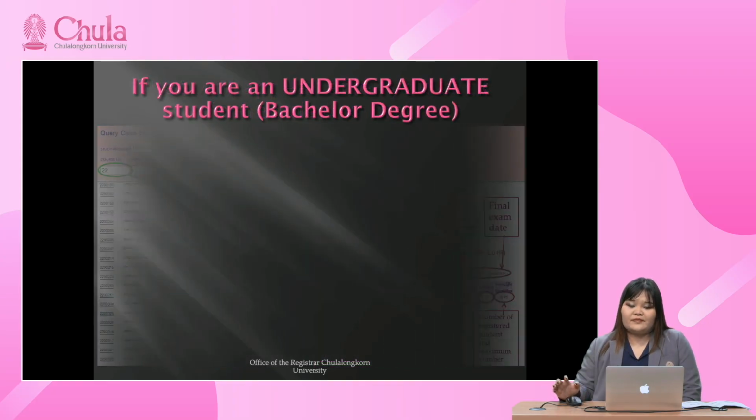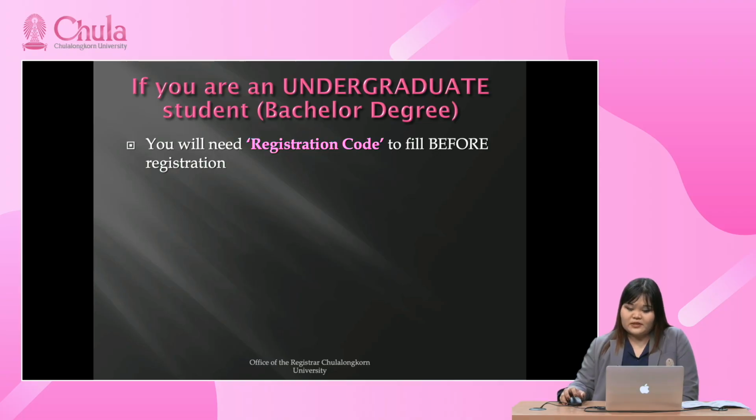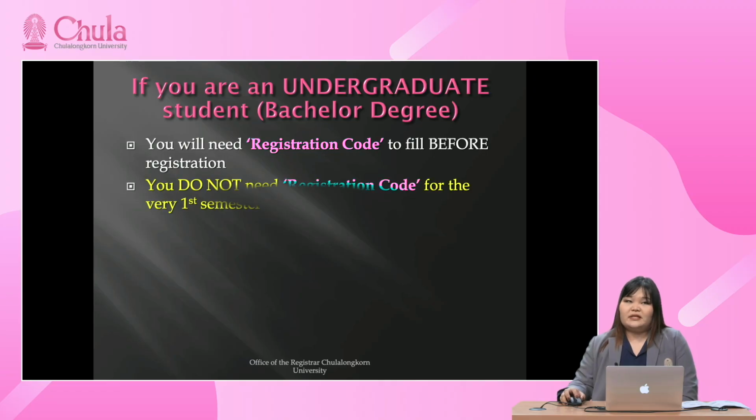Okay. And if you are an undergraduate student, the other thing you need for the registration is the registration code. You will need to fill the registration code before registration, but you don't need the registration code for your very first semester.